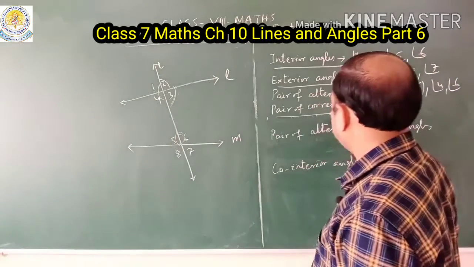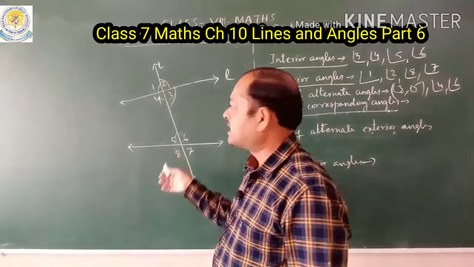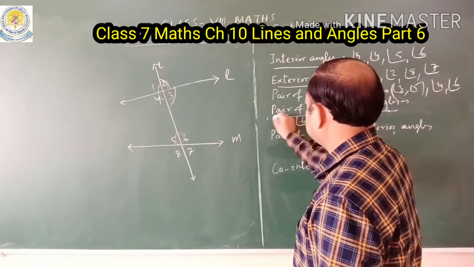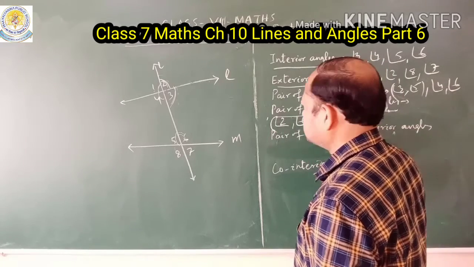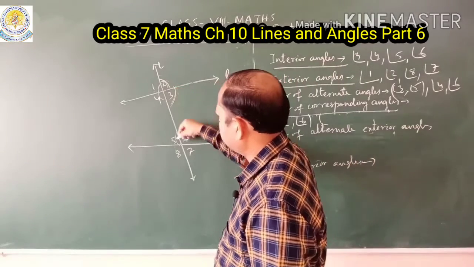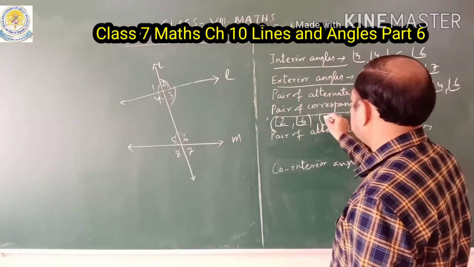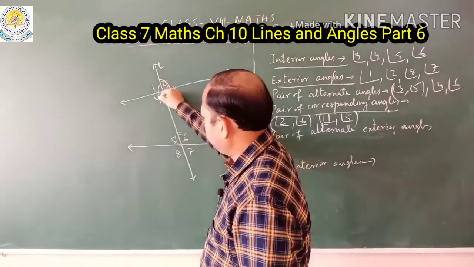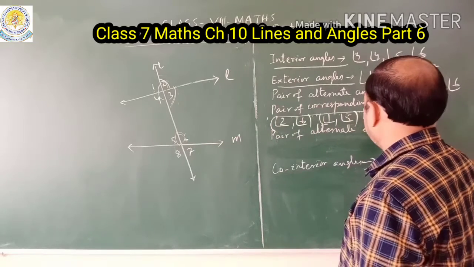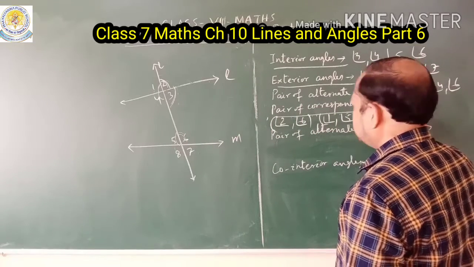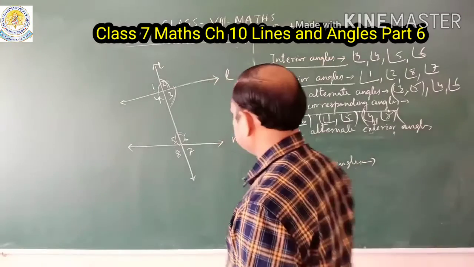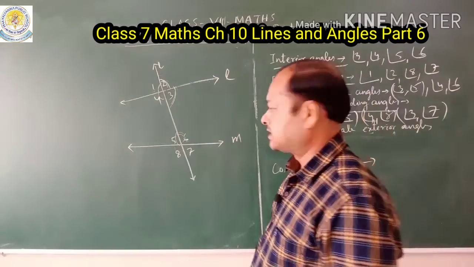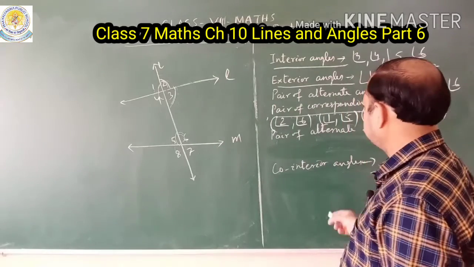Okay, now comes the pair of corresponding angles. Corresponding means on the same side. So 2 and 6 is one pair of corresponding angles. Next pair is 1 and 5, angle 1 and angle 5 are corresponding. Next, 4 and 8 are corresponding, angle 4 and angle 8. Now 3 and 7 are also corresponding angles, angle 3 and angle 7 are corresponding angles.